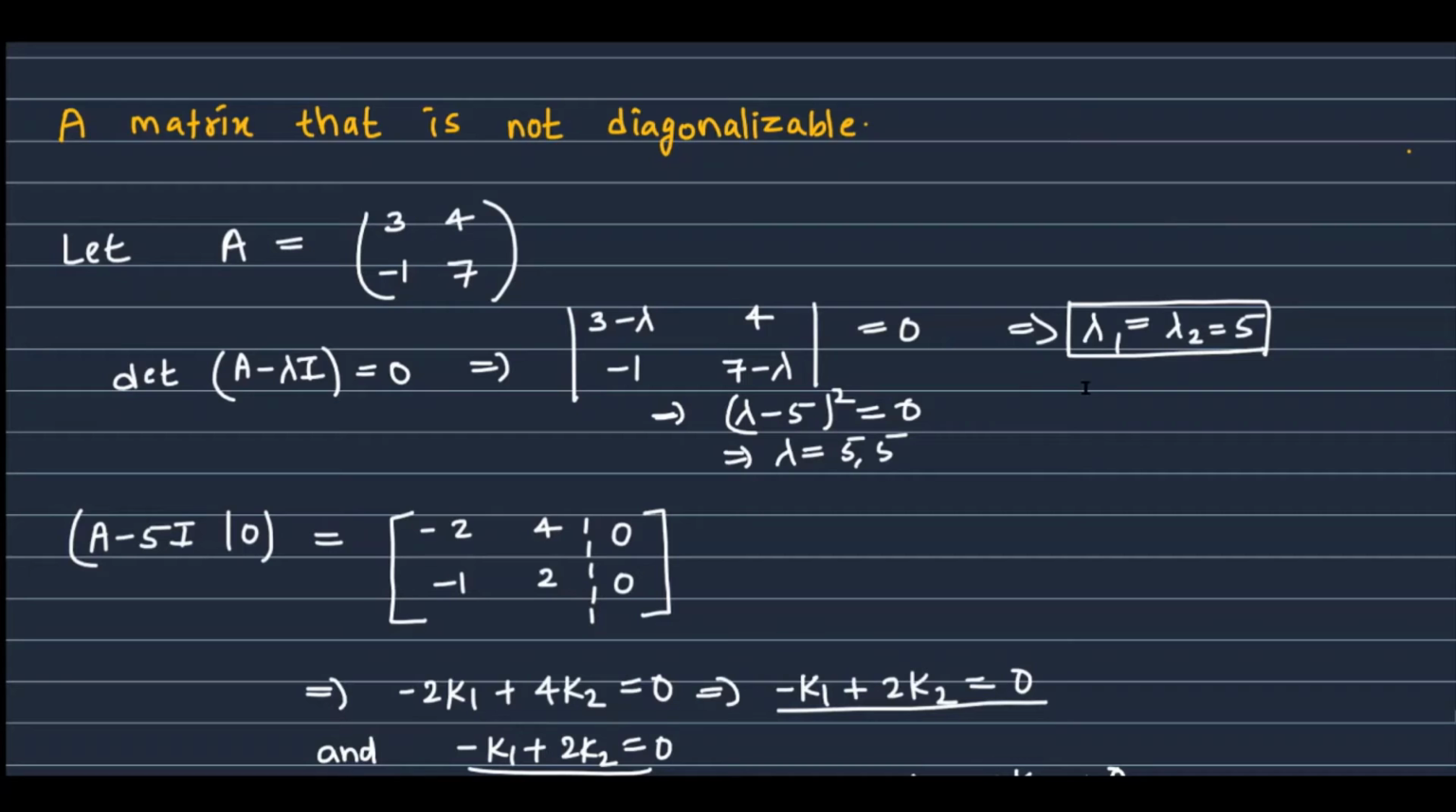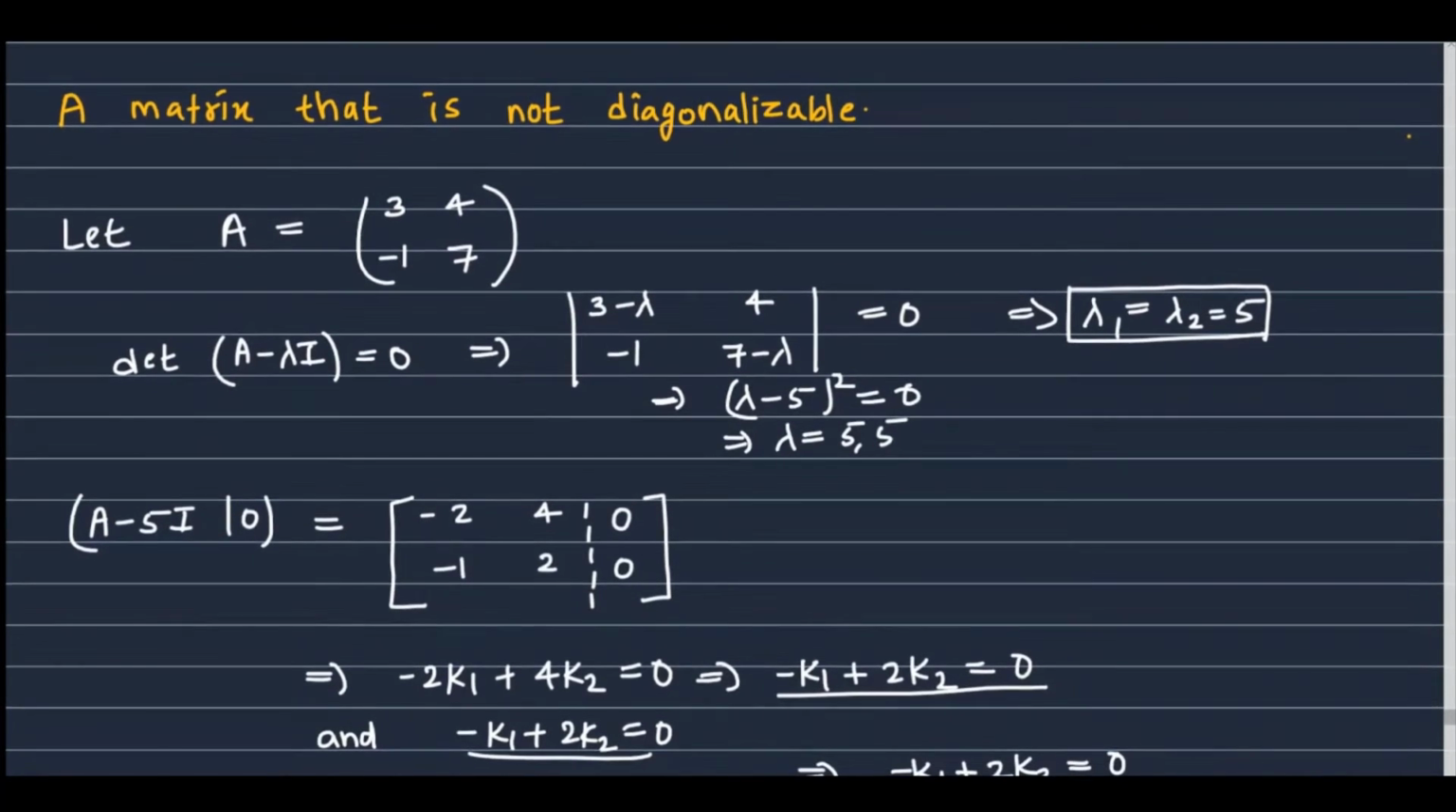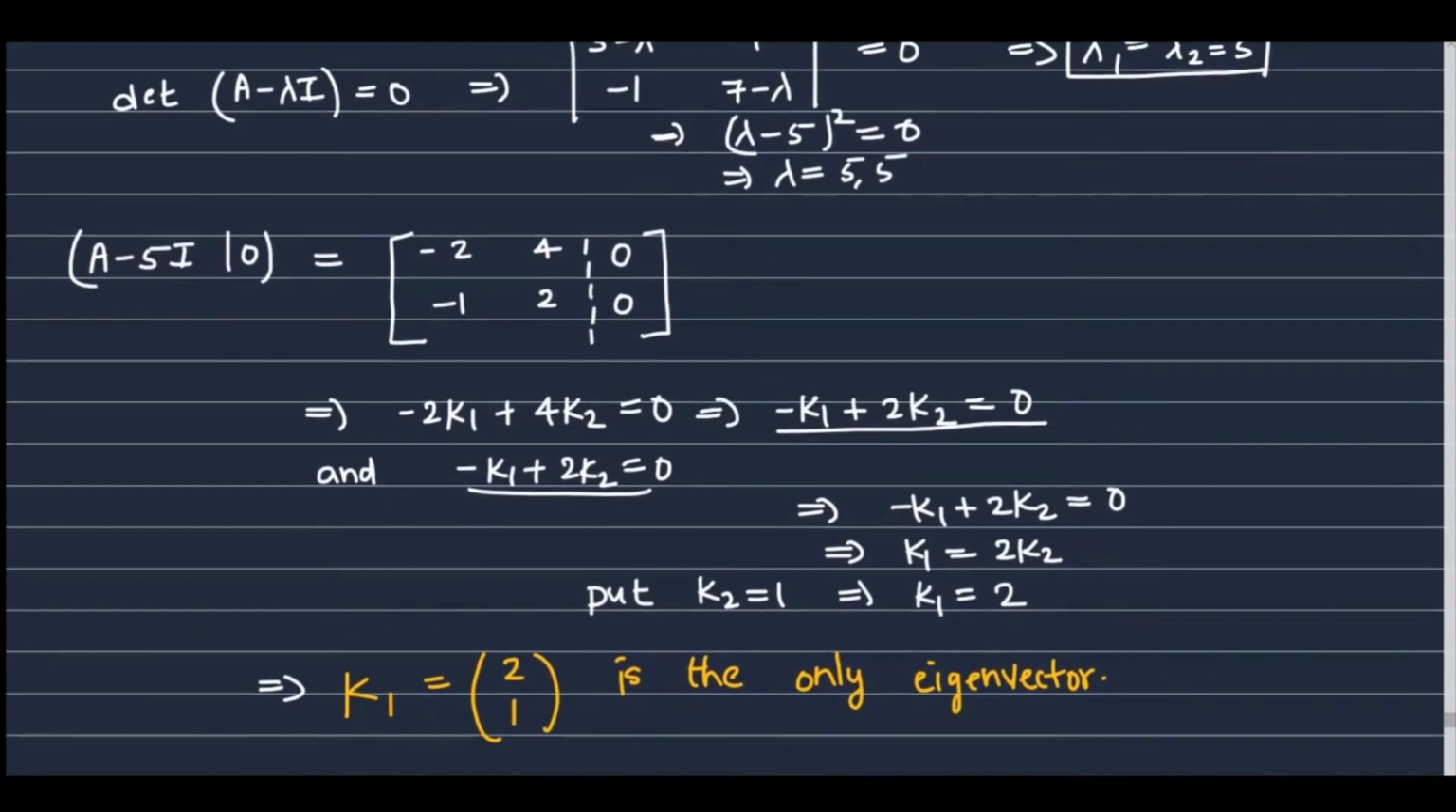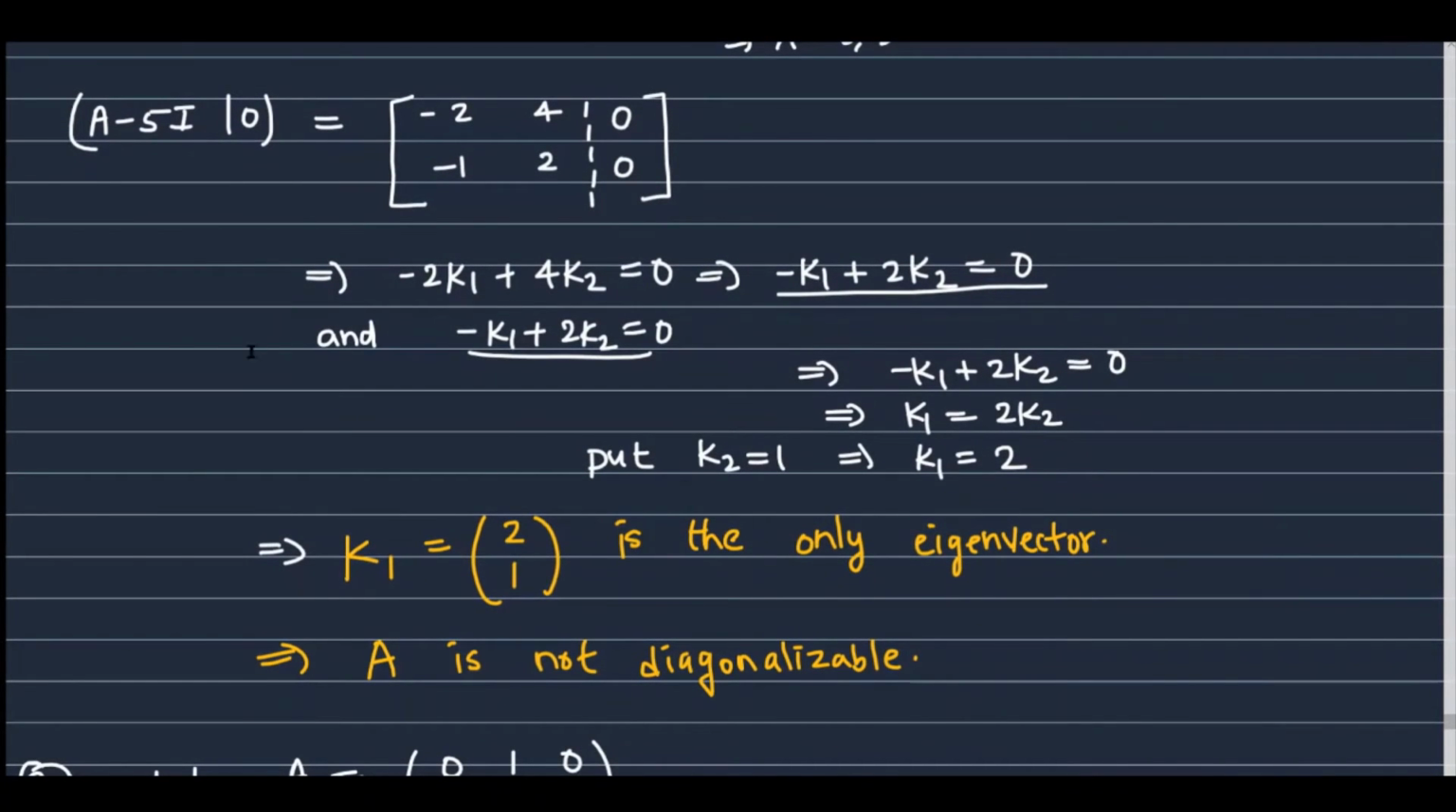If the eigenvalues are repeated, we cannot at once say that the matrix is not diagonalizable. Further, we have to check for the eigenvectors. If we are able to find two independent eigenvectors, then the matrix will be diagonalizable. Otherwise, it is not. So let us find the eigenvectors. For that, we will look at the augmented matrix [A minus 5I | 0].